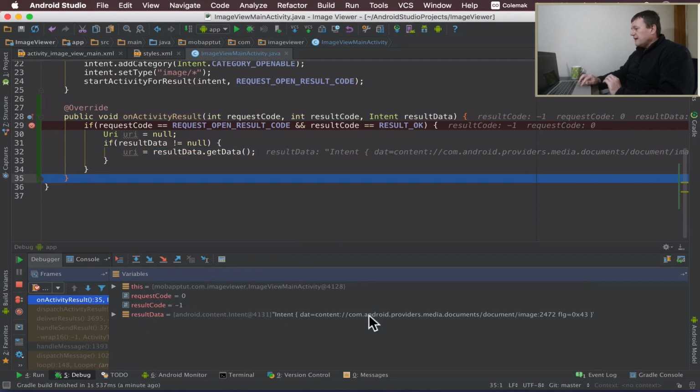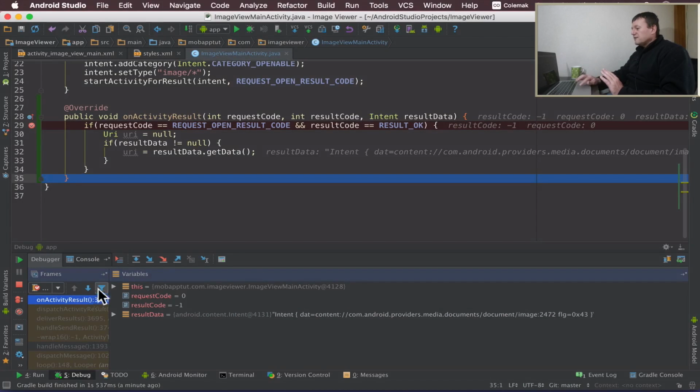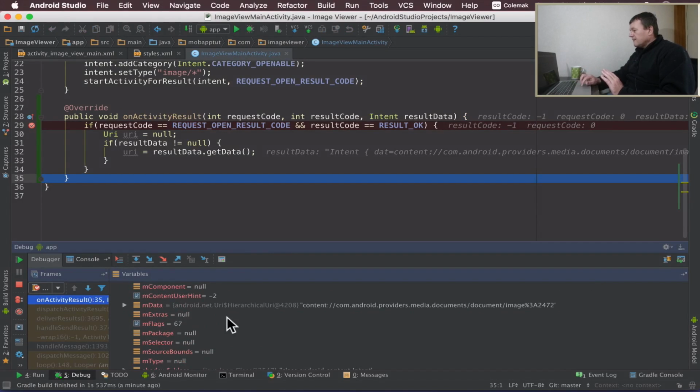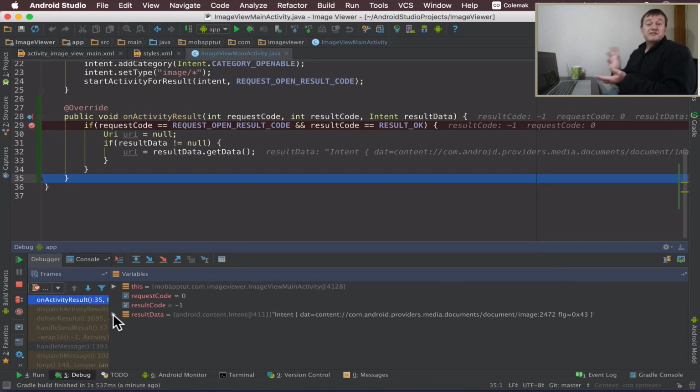And as you can see here, the result data does hold basically what's a description of an address here. And that's the information there. So it's a content provider, but it's got an image and a number there. So I'm relatively okay with that at the moment. I'll just scroll down here. There you can see the data there. So we definitely do have data. We just didn't want to see null as such.